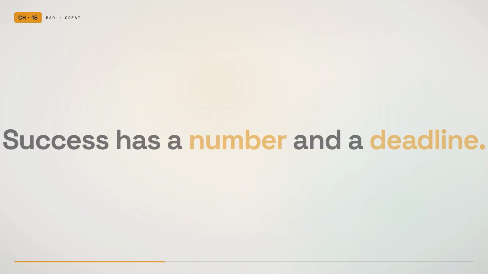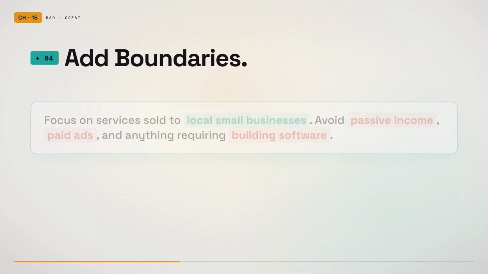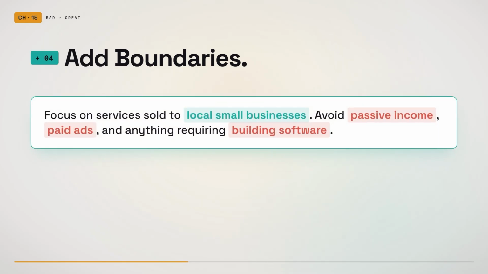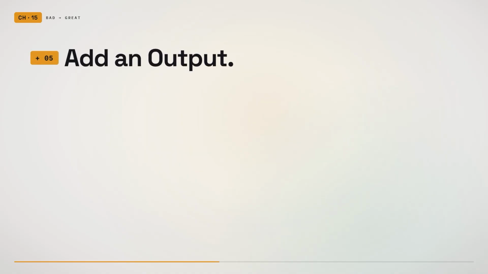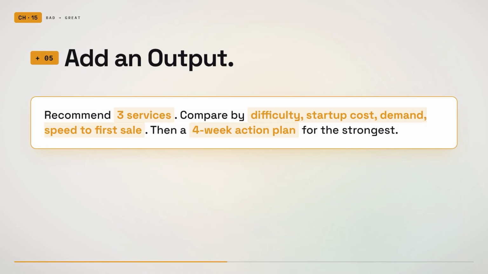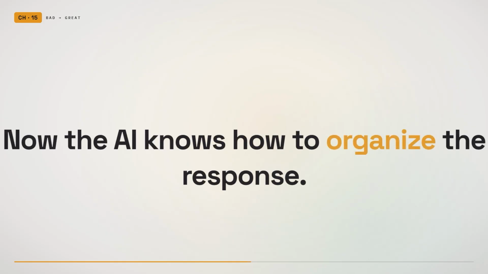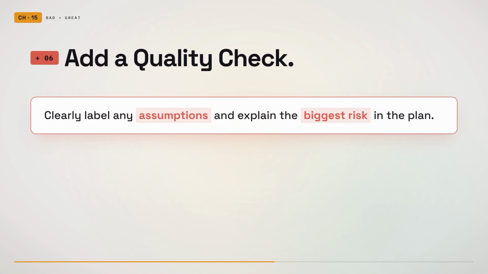Add boundaries. Focus on services that can be sold to local small businesses. Avoid passive income ideas, paid advertising, and anything that requires building software. Now the answer becomes more focused. Add an output. Recommend 3 possible services. Compare them by difficulty, startup cost, demand, and speed to first sale. Then create a 4-week action plan for the strongest option. Now the AI knows how to organize the response. Add a quality check. Clearly label any assumptions and explain the biggest risk in the plan.